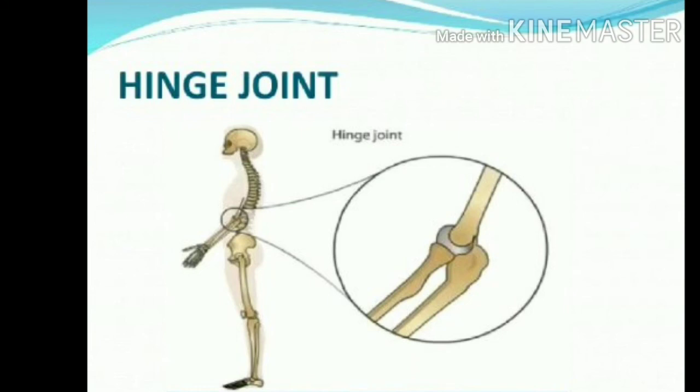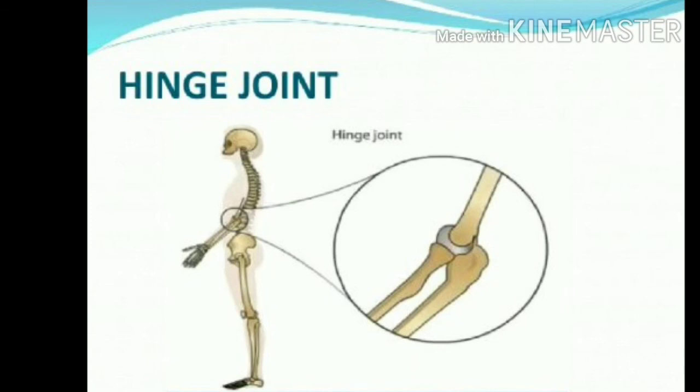The elbow has a hinge joint that allows only back and forth movement. Another example is our knees, which also have a hinge joint, by which we can move our legs only up to 180 degrees. More than that you are not able to move your leg.